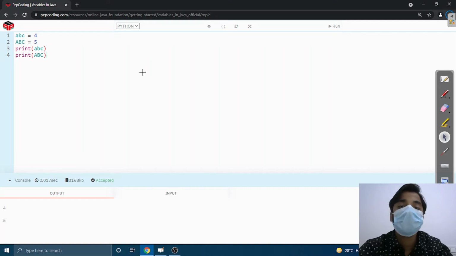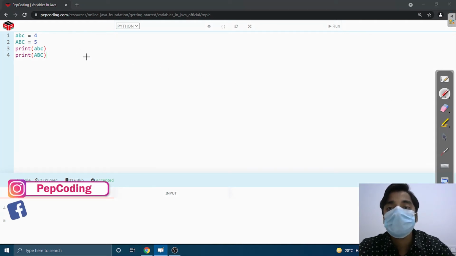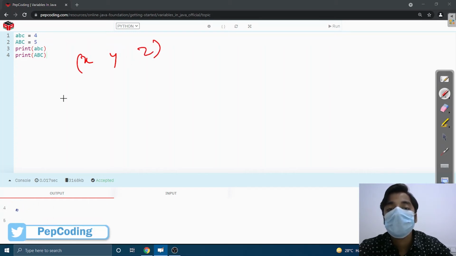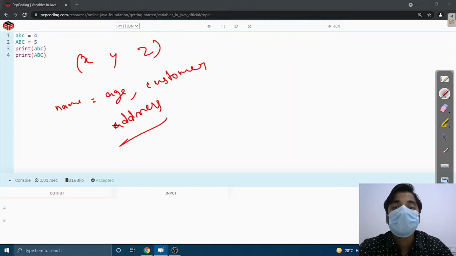Now let's talk about the variable names. A variable name can be a short name or a descriptive name. For example, we can have short names, let's say x, y, z. These are short names. The name can also be descriptive, like age, customer, address. These are descriptive variable names.